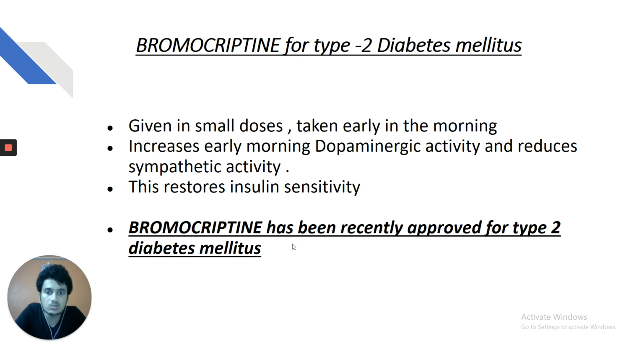This restores the insulin sensitivity. So, bromocriptine is newly approved for the treatment of type 2 diabetes mellitus. It's not a new drug. It has been newly approved for this use. So, it is a potential MCQ.